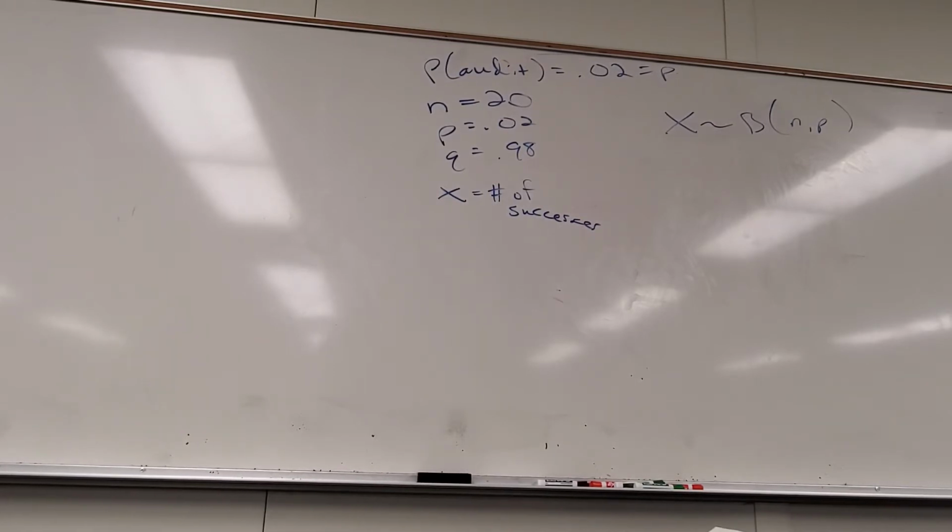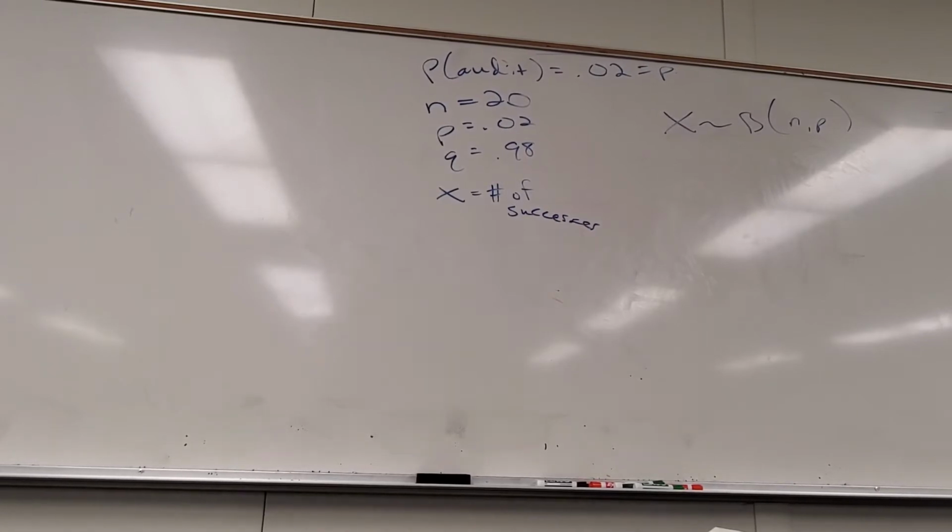What's another name for expected value? A statistical name. Average, the mean. The mean is the expected value. So if the average age of Grossmont is 27, and I took 80 Grossmont students, what average age would you expect them to have? 27. That's the expected value. The average is the expected value.